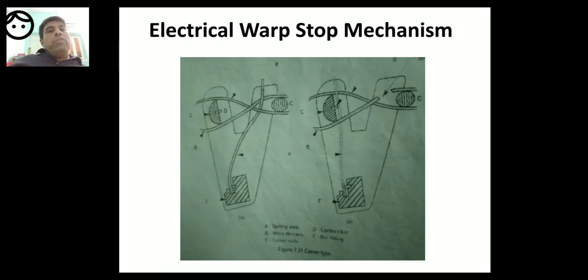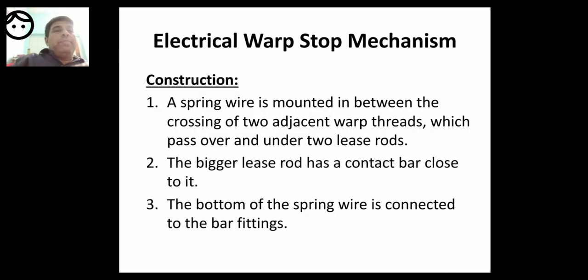If you observe the A diagram, it is a V-shaped diagram, in which the spring wire is in between the two adjacent warp threads, and it will not touch the contact bar at the larger lease rod because there is no breakage of the warp, so the loom continuously runs.